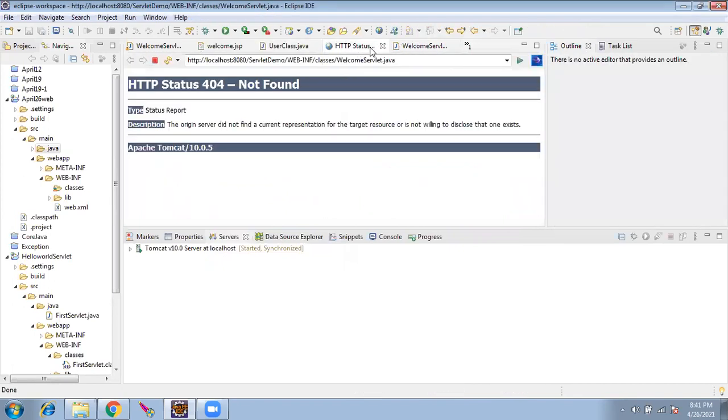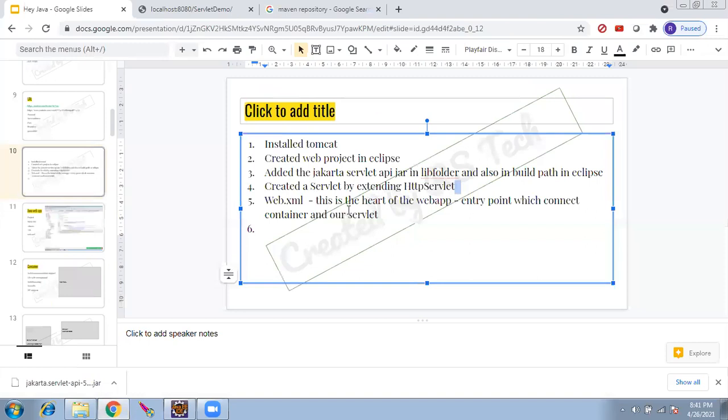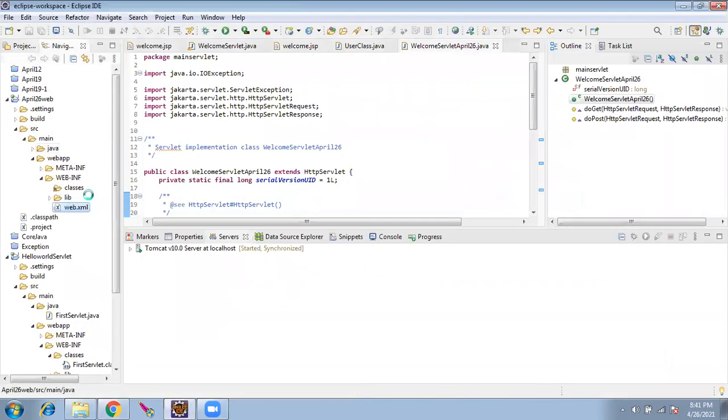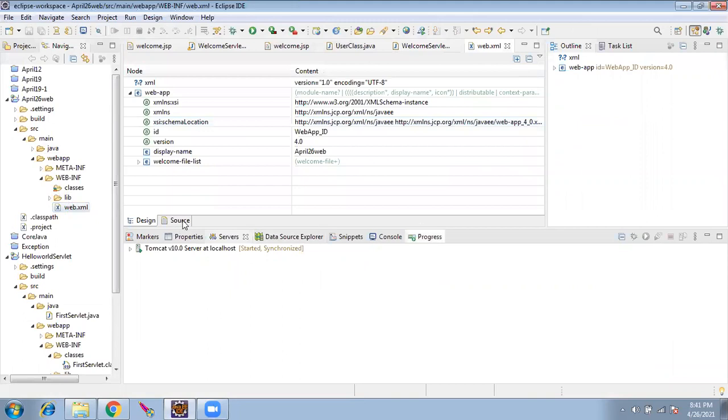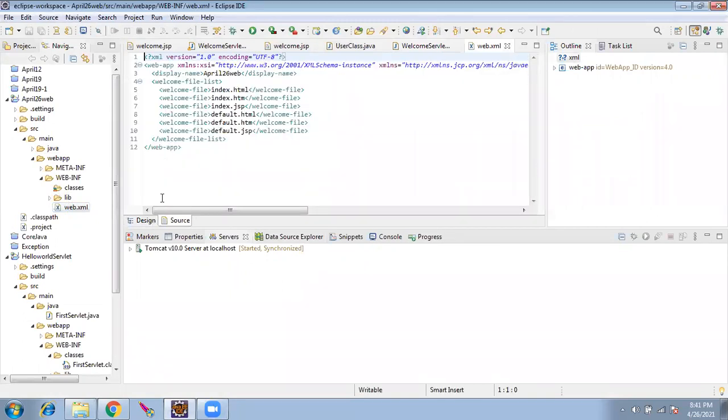Now I'll go to, let's see what it is. Then I have to create a web.xml. And as I said, this is the heart of the application, which is already created. If you open up, the web.xml has few tags in it. The web.xml has source and design view. So few default tags, let's leave it as it is for now.